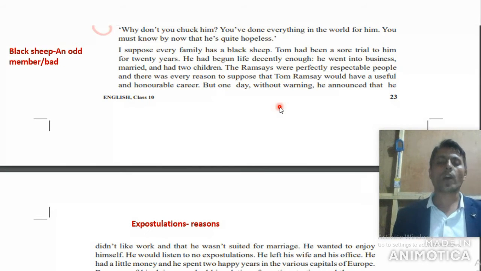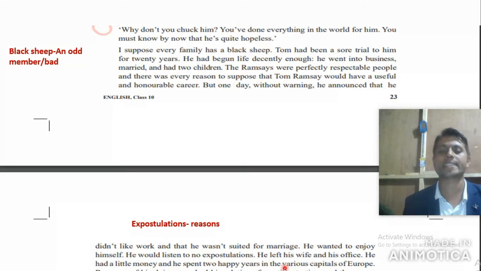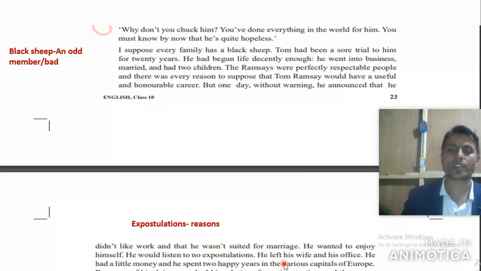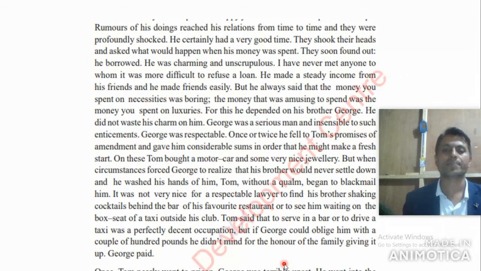He left his wife and his office. He left both his wife, his children, and even his office. He visited various capitals of Europe. Here we will study how it was possible to visit various capitals of Europe in spite of having very little money. Got it? Well, now let's go further. In the next slide, look here.